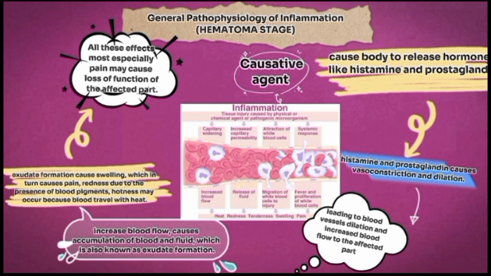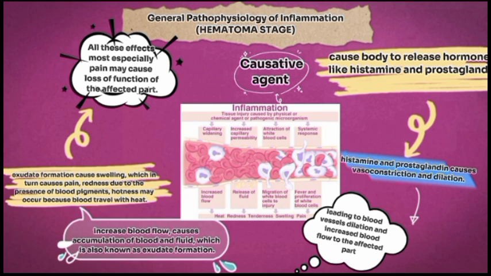And since there is increased blood flow, there will be what? Accumulation of blood and fluid around that inflamed area. You get around the area where there is injury or burn or anything, there will be accumulated blood and fluid, and this is also known as what? Exudate formation. So once there is exudate formation, it will lead to what? Swelling. Exudate means that there's fluid and blood there, so that place will usually swell up.